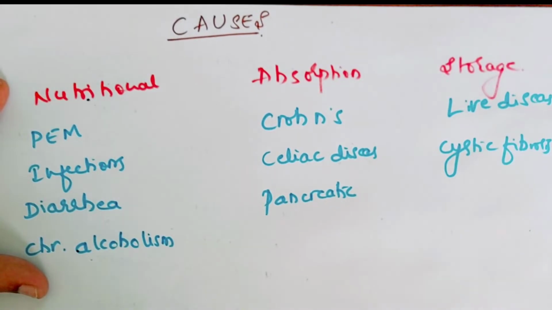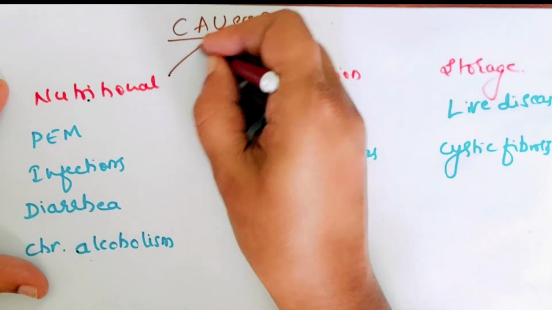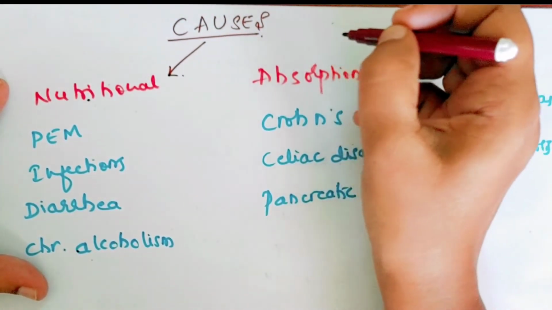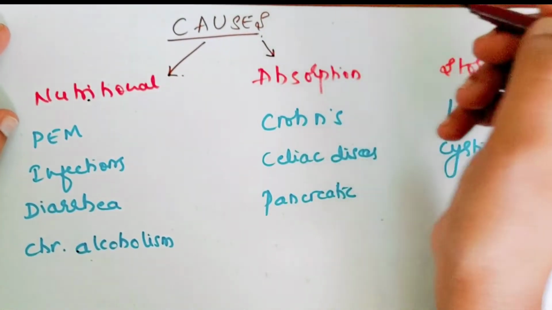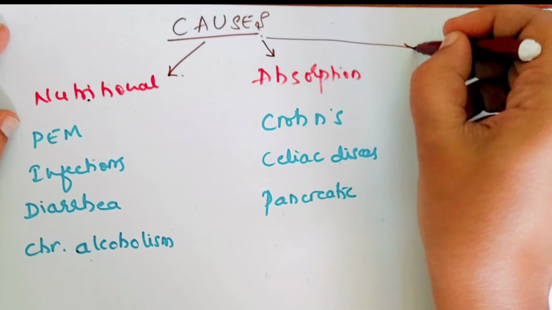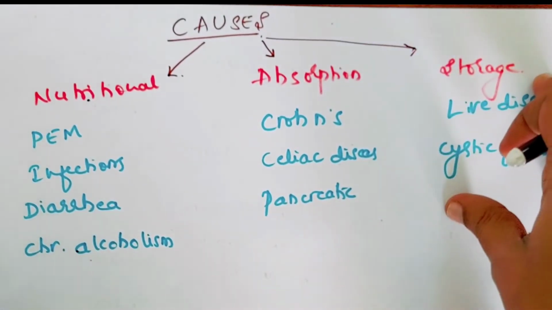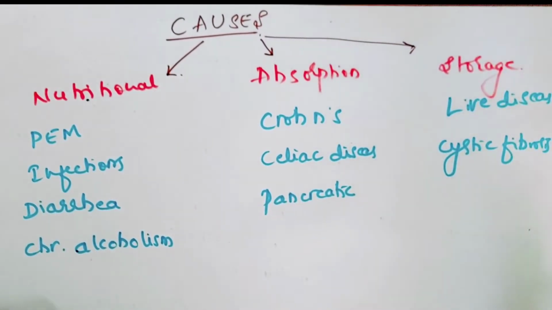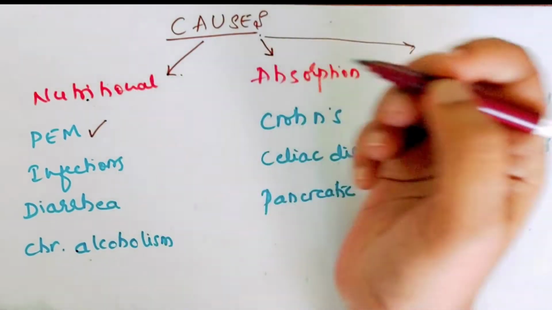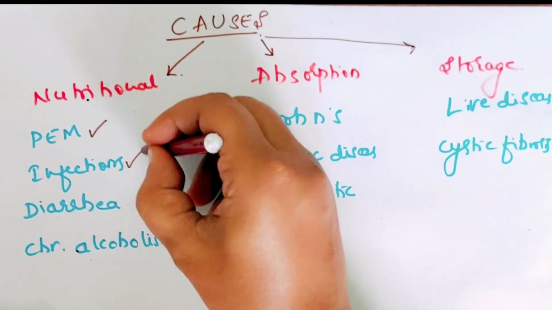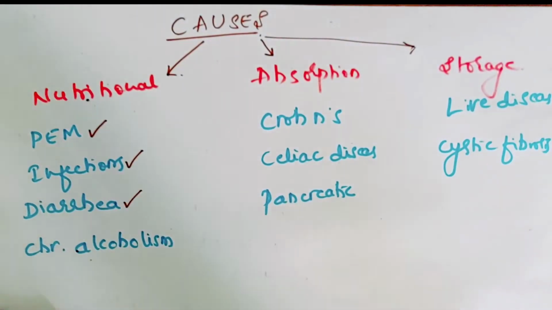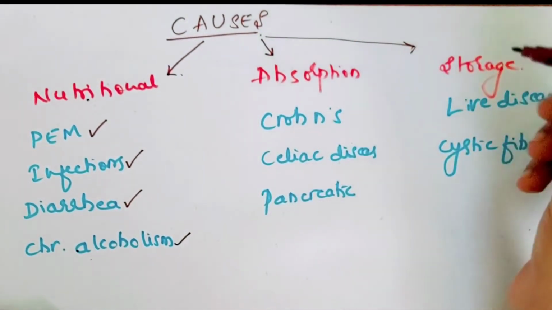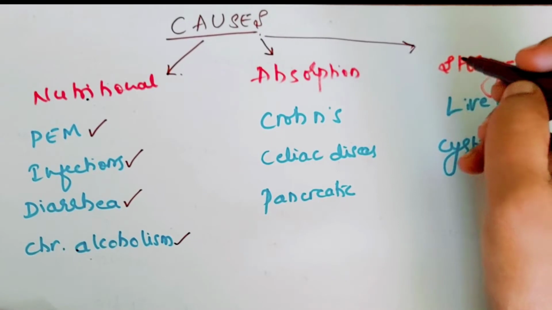These causes can be broadly divided into those associated with nutritional deficiency, that is deficient intake, or a problem with the absorption of vitamin A, or a problem with the storage of vitamin A. When we consider nutritional deficiency, it is usually associated with protein energy malnutrition, or there can be chronic infection in the child, or the child may be suffering from chronic diarrhea, and even alcoholism in adults can lead to vitamin A deficiency.